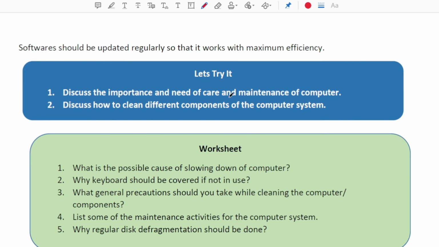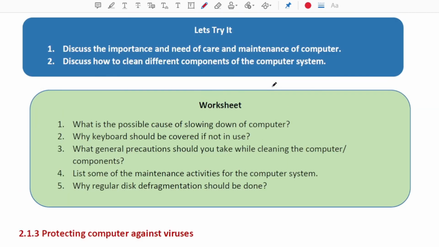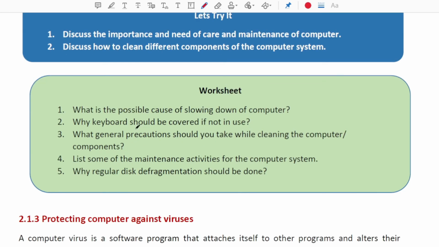Discuss the importance and need of care or maintenance of a computer. Discuss how to clean different components of the computer system. So there are some questions that can be discussed in the computer lab when we have the class. What is the possible cause of slowing down the computer? Why should the keyboard be covered? What general precautions should be taken while cleaning the computer components? List some of the maintenance activities for the computer system. Why should regular disk defragmentation be done?